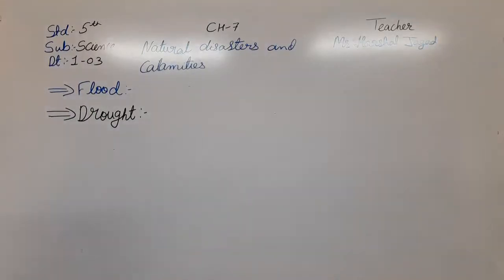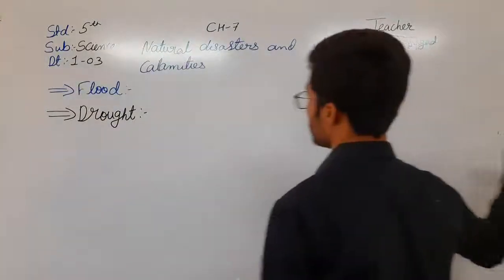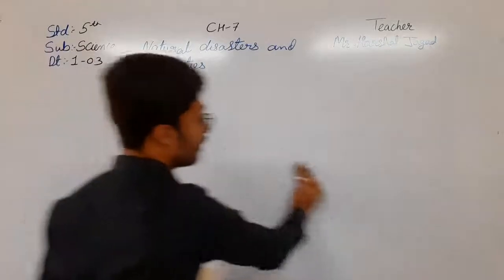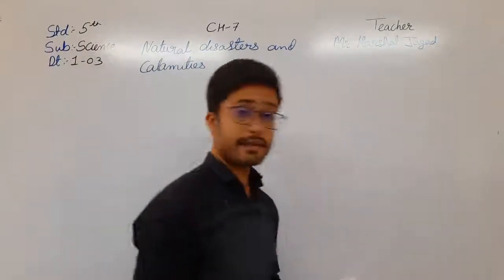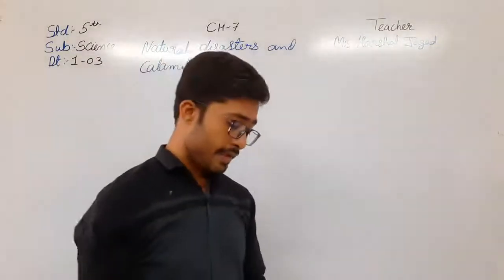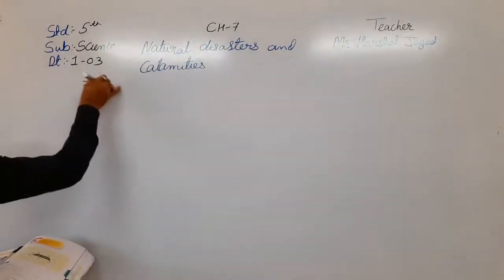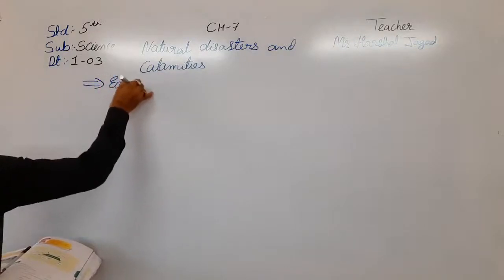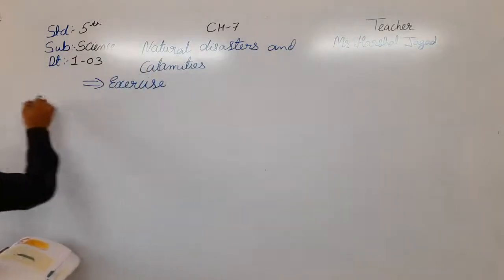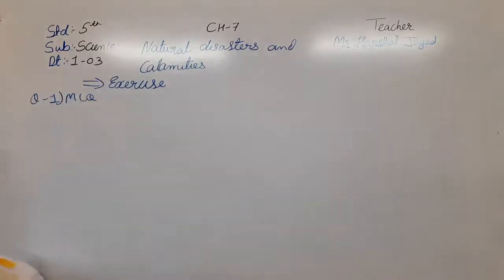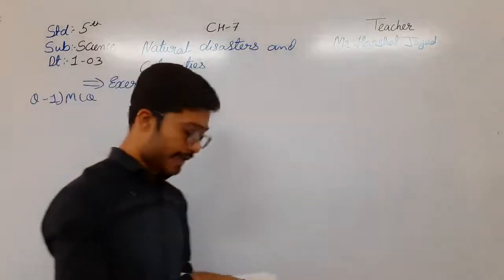Okay, now we are moving towards the exercise. In the exercise answers, let us see that. The first one is an MCQ. In question number 1, the first one: when two plates collide, it might result in dash.